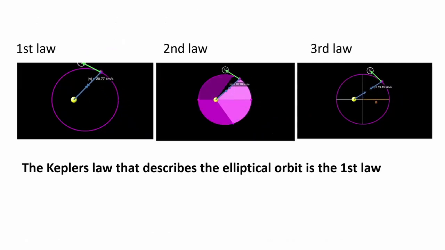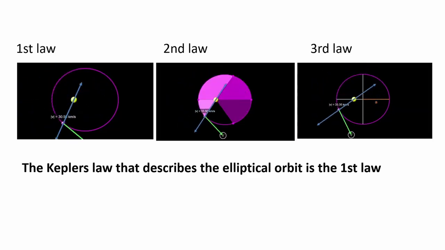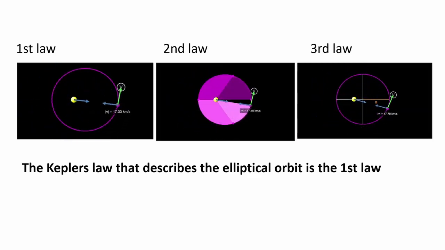Comparing the three laws of Kepler, we can deduce that the first law describes first the shape of the orbit, which is elliptical in pattern.